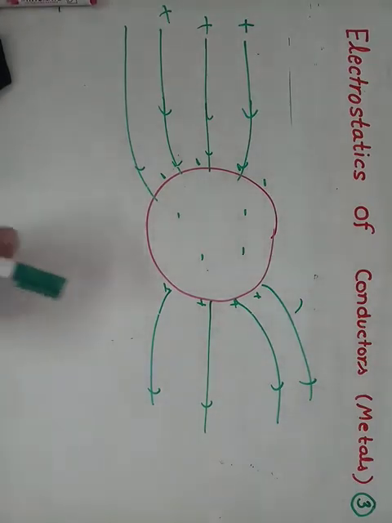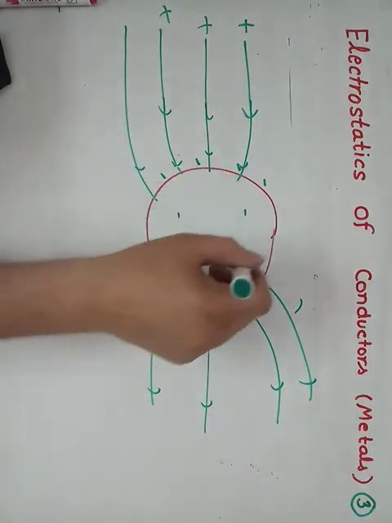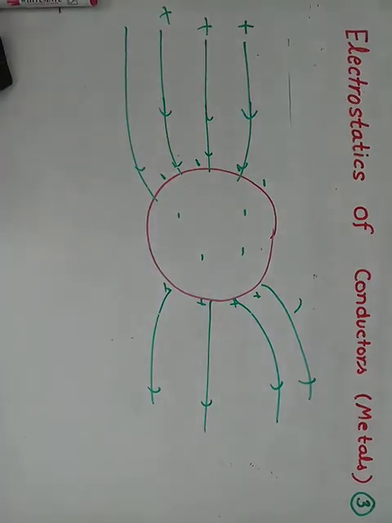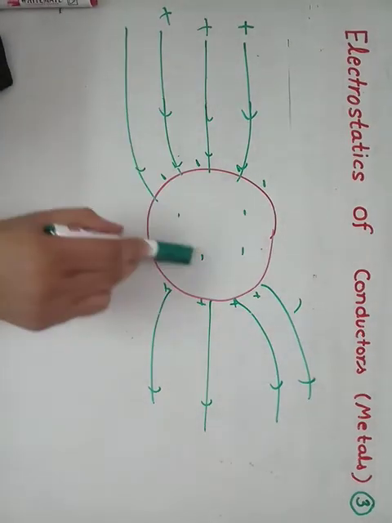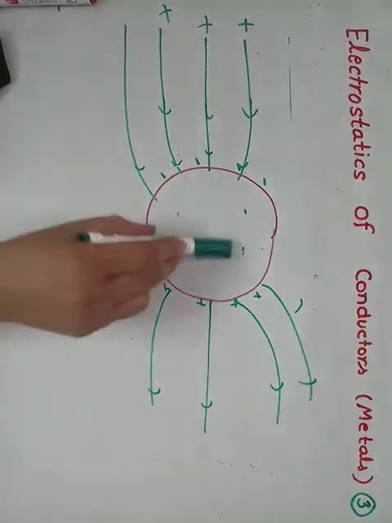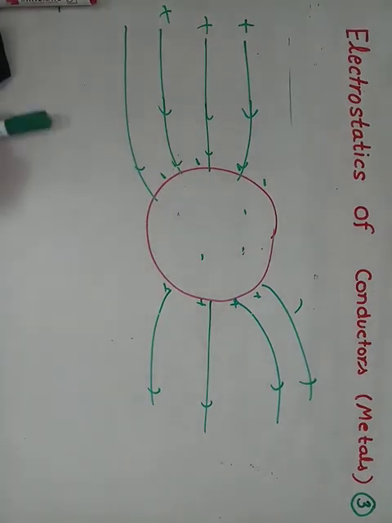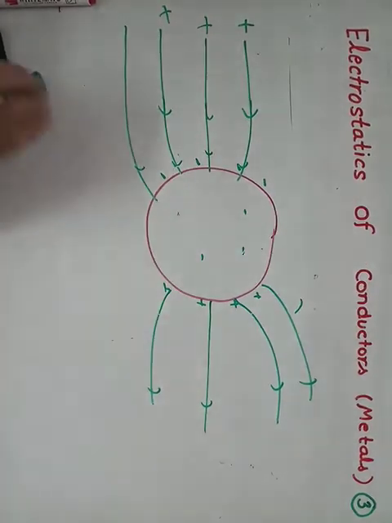There are some charges inside the body also. Therefore the net charge inside the dielectric body is not zero. Therefore there is some electric field also inside it.